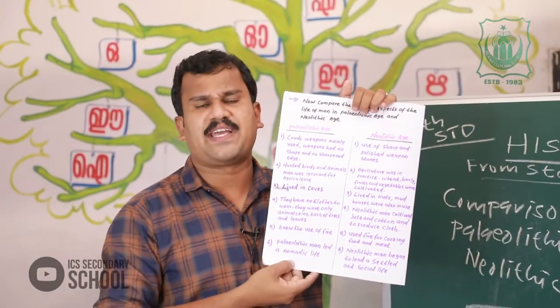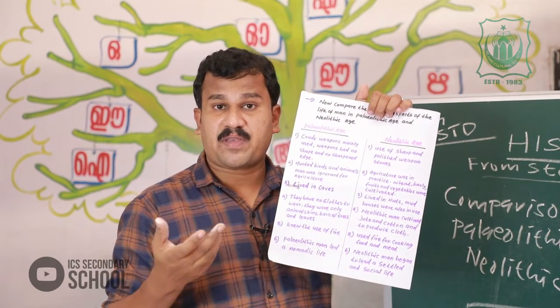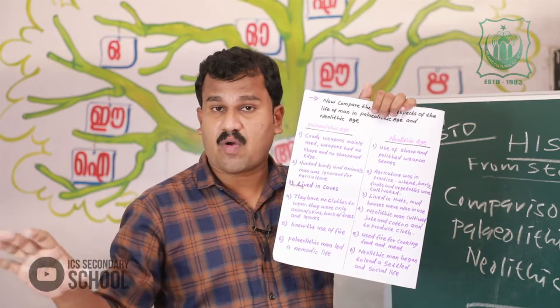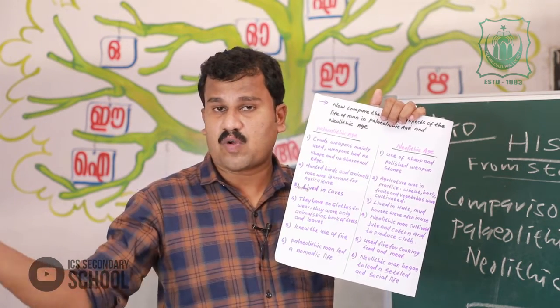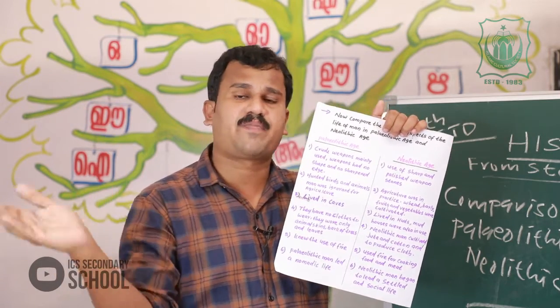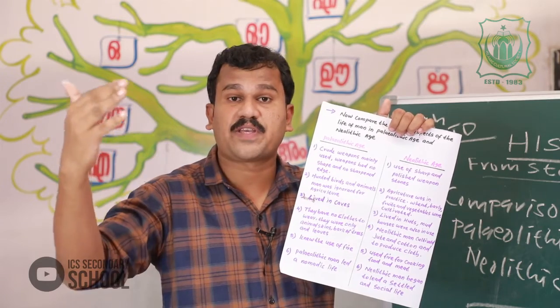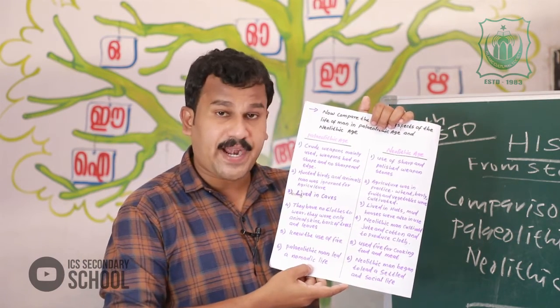Sixth one, Paleolithic man led a nomadic life. What is meant by nomadic? Paleolithic people did not constantly live in one place. They were always moving from one place to another. So Paleolithic man led a nomadic life.